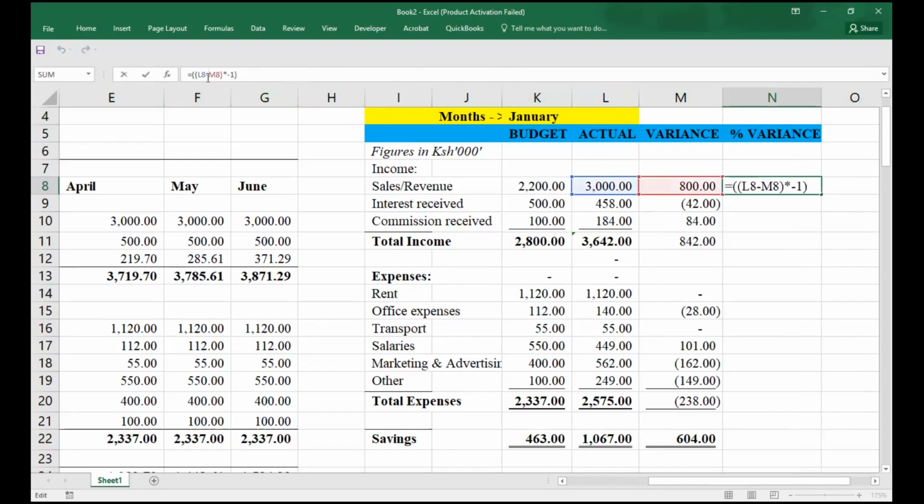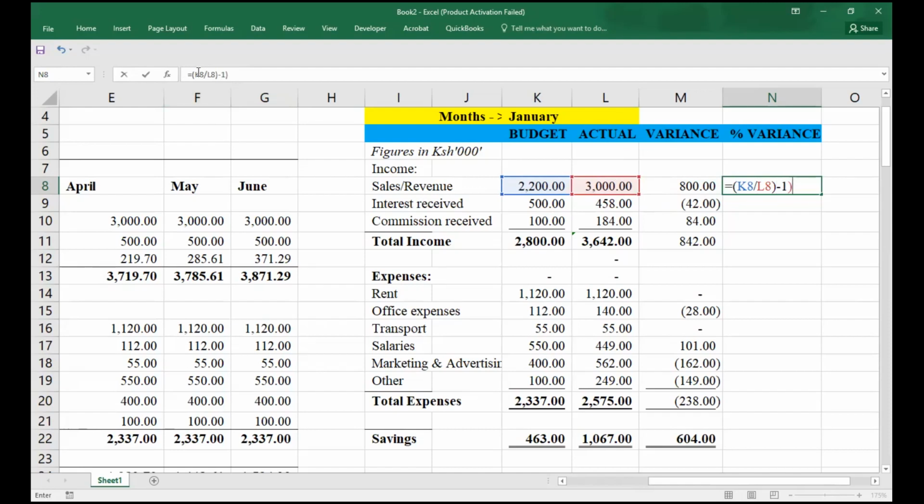So instead of minus, I'm going to have division. I just do it at once. So I'll be having budget divided by actual, because it is a percentage, I deduct 1.